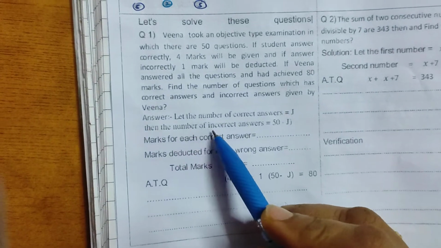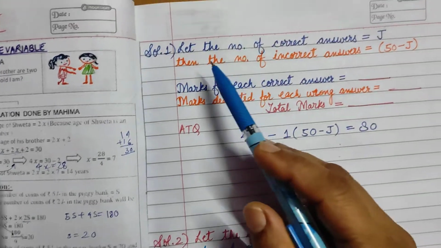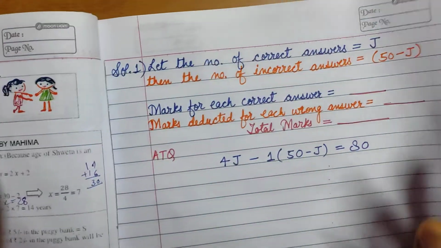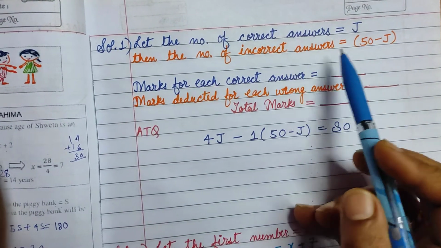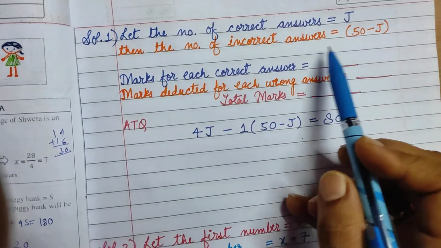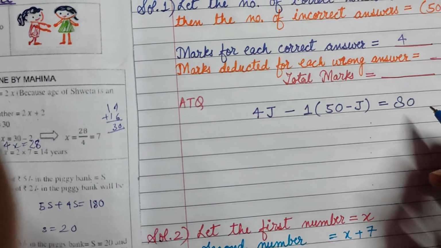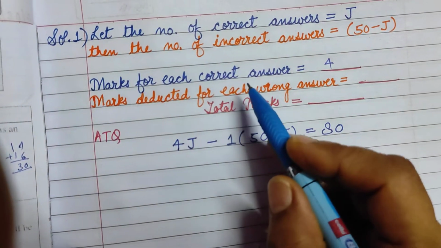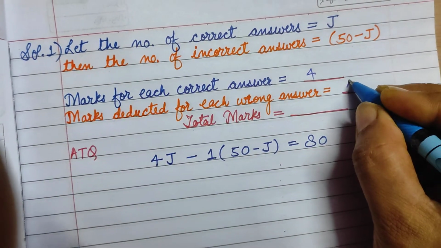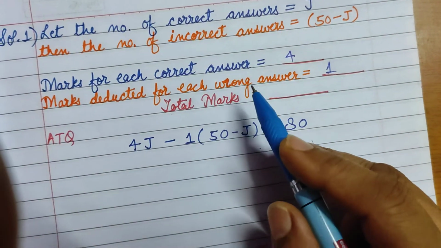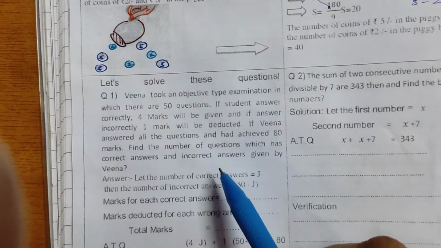What is given? Let the number of correct answers be j. So total questions are 50, that means the number of incorrect answers is 50 minus j. Now the marks for each correct answer is given to be 4. 4 marks are awarded for each correct answer, and the marks deducted for each wrong answer is 1. 1 mark is deducted for each wrong answer. And how much total marks is she securing?